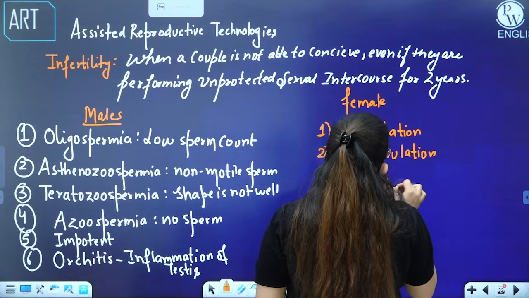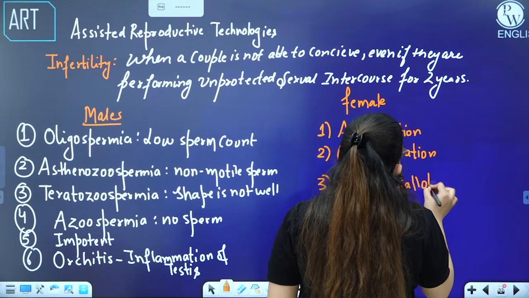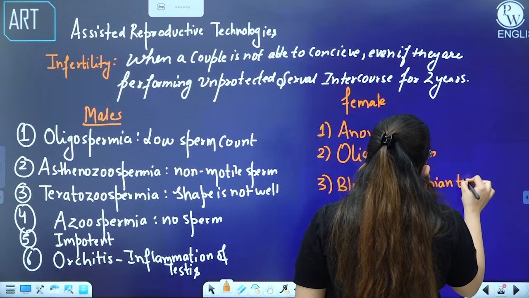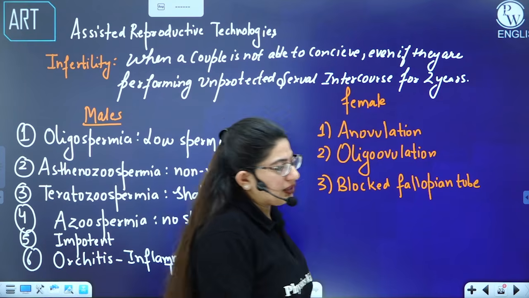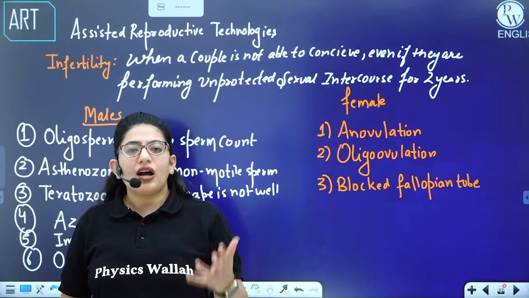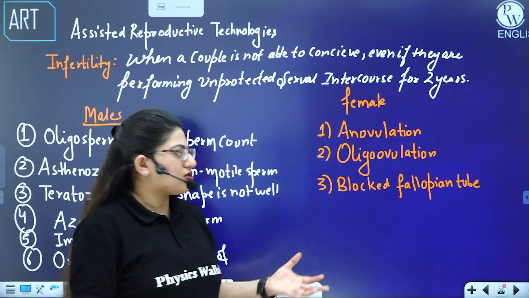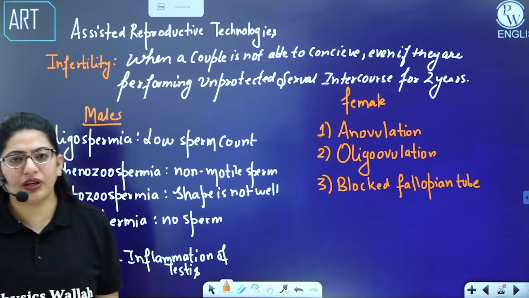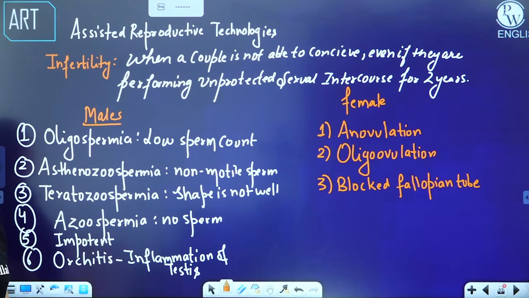If a female has a blocked fallopian tube, the ovum cannot move, or the sperm and ova cannot meet. Or we can also say the cilia of the fallopian tube are destroyed. Any of these can be a problem in a female, or the female's egg is old enough and that's why it's not able to reproduce.